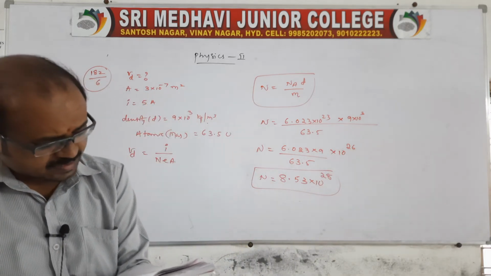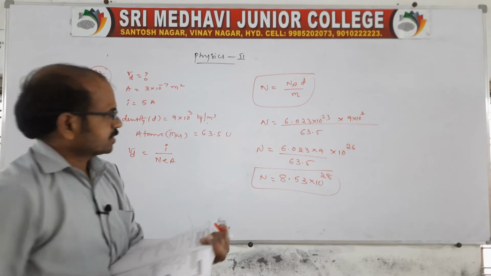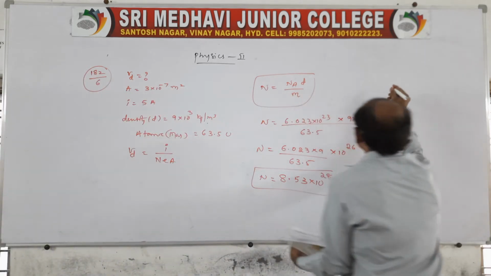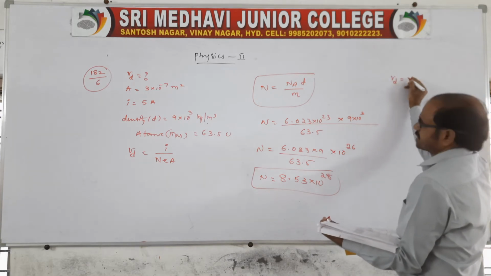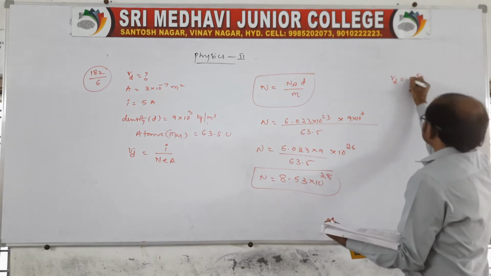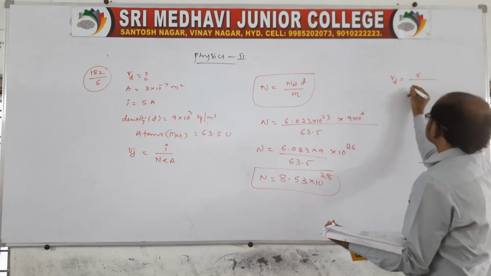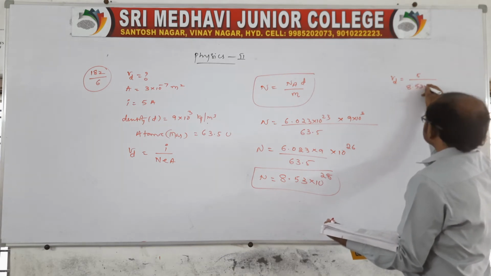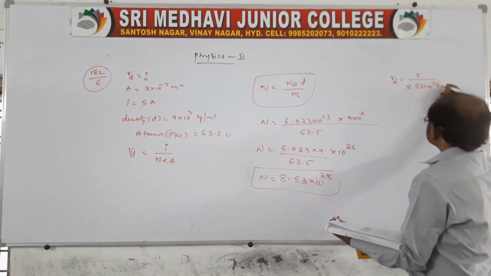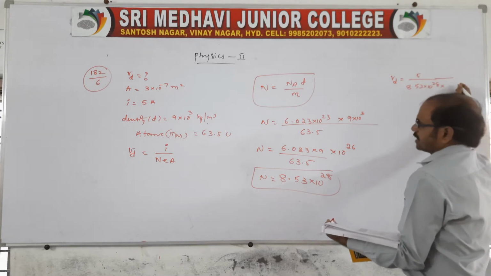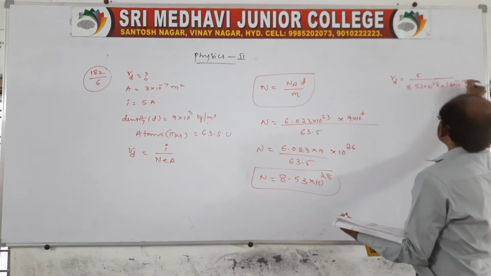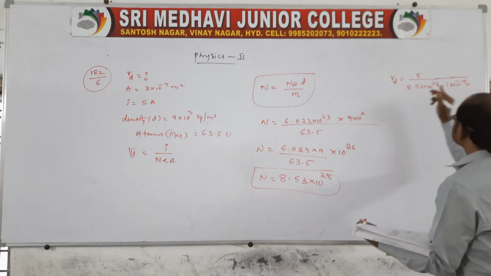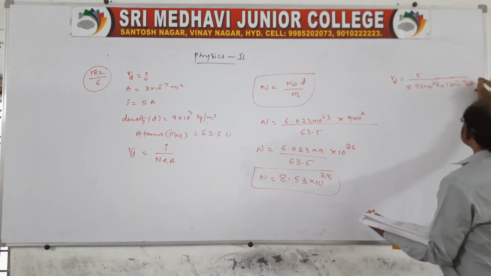Now capital N is over. You go for the drift speed. Drift speed is equal to current, 5 ampere, divided by capital N, 8.53 into 10 power 28, into electron charge 1.6 into 10 power minus 19, and area of cross section 3 into 10 power minus 7.